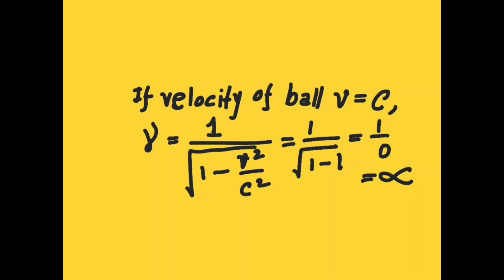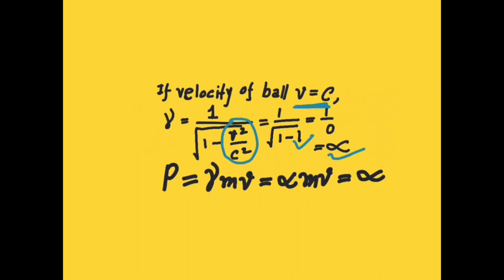Now let's assume that the ball has actually achieved the velocity of light. So v equals c, and v square divided by c square will be equal to 1. So the Lorentz factor will be infinite. So in this case, where we assume that the ball has achieved the velocity of light, the momentum of the ball will be infinite. What does this mean?